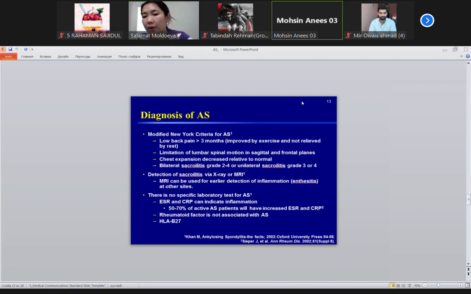If a young man, 20 years old, comes with back pain, you should check HLA-B27. It will be positive, and ESR selectively positive. You shouldn't think immediately that it's ankylosing spondylitis; you should differentiate between other seronegative spondyloarthropathies. If this patient also has skin change like psoriasis, it might be psoriatic arthritis.